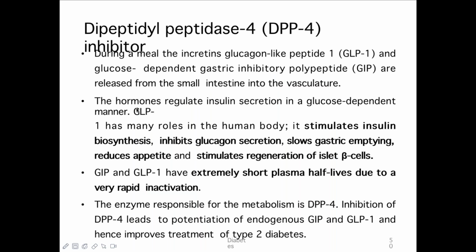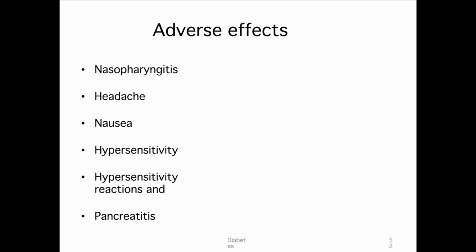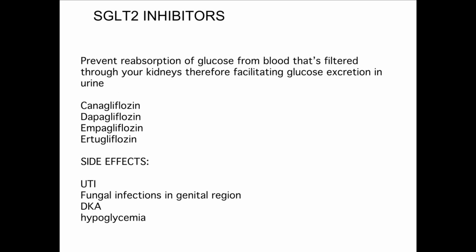This is the same thing that I've told you. The drugs which belong to this class are sitagliptin, vildagliptin, saxagliptin, linagliptin, teneligliptin, gemigliptin, alogliptin. Adverse effects are nasopharyngitis, headache, nausea, hypersensitivity reactions, and pancreatitis. And with GLP-1 analogs, always remember that you have to be very careful as they can lead to medullary thyroid carcinoma. So you don't give them in patients having any thyroid problems or MEN, that is multiple endocrine neoplasia, or any pancreatic